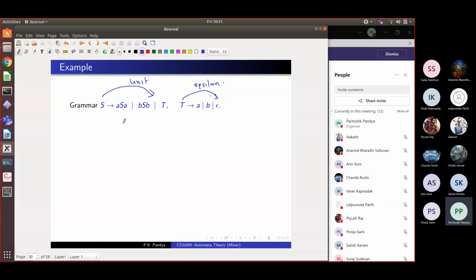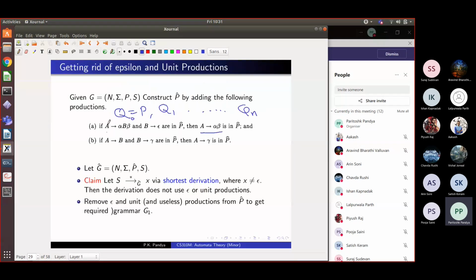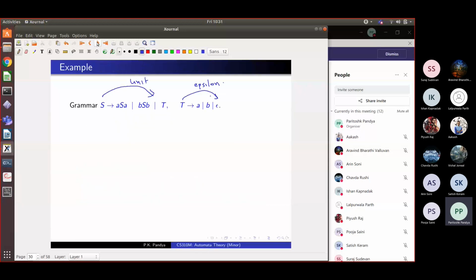So I can directly make S go to epsilon. That is this rule. If we have a rule which says that A goes to alpha B beta and B goes to epsilon, then I can from A directly go to alpha beta. That is, I can erase this B which was going to epsilon, and that is the rule I can add.